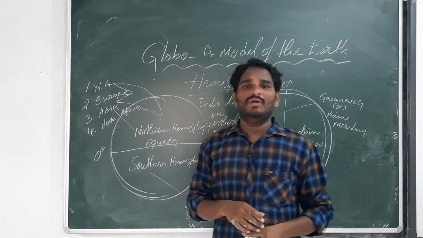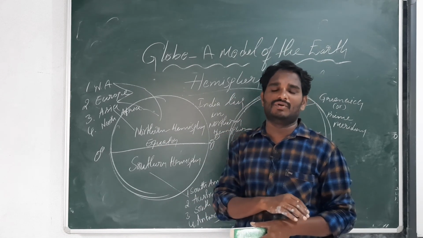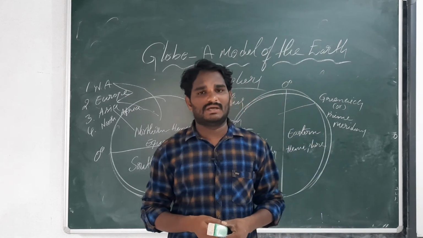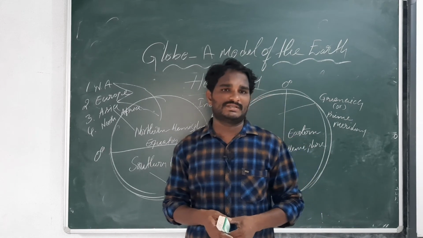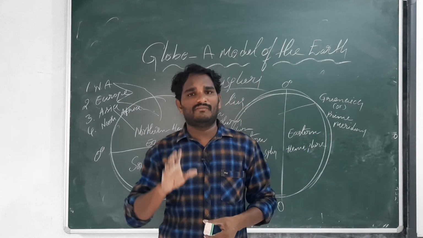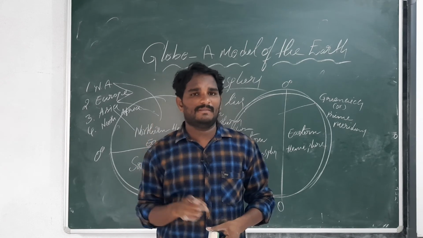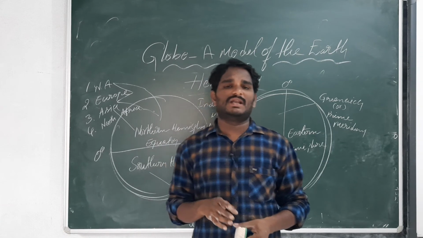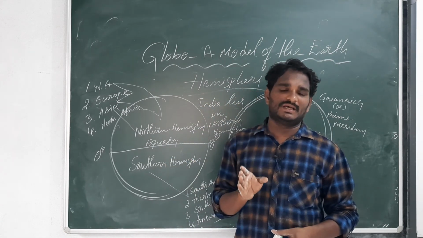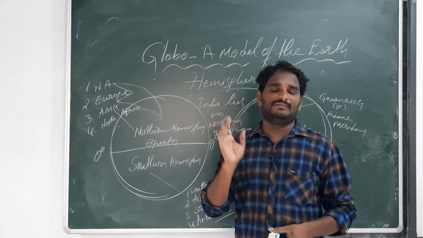Next one is oceans and continents. What is the meaning of ocean? Endless water bodies which extend thousands of kilometers are called oceans. There are 4 main oceans: Pacific, Atlantic, Indian, Arctic. Pacific is the largest ocean, Arctic is the smallest ocean.